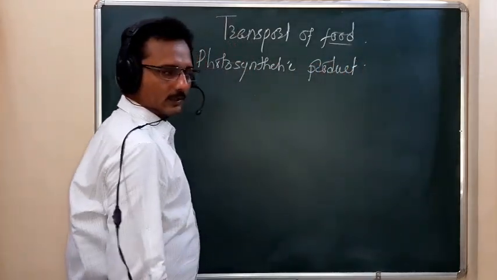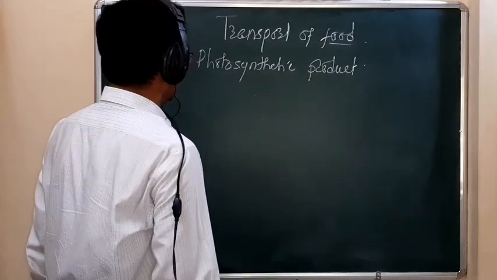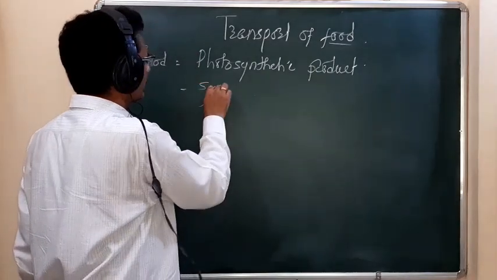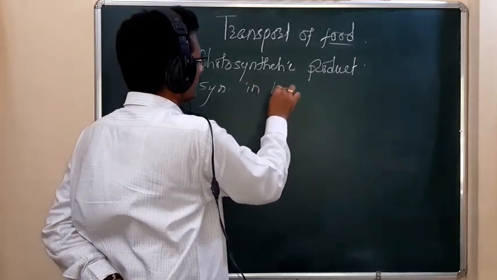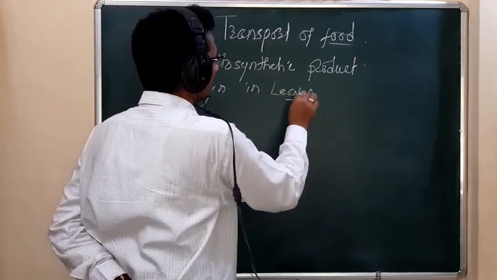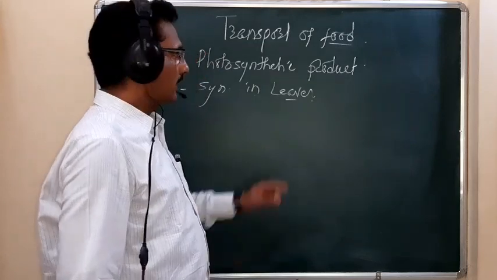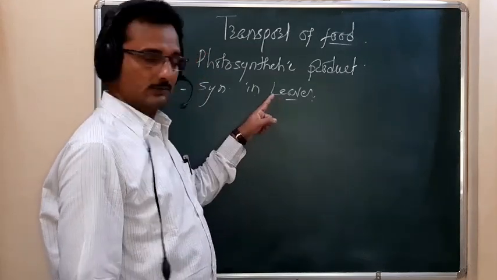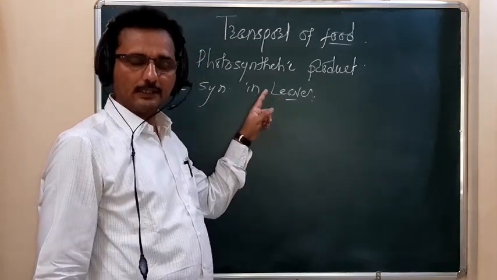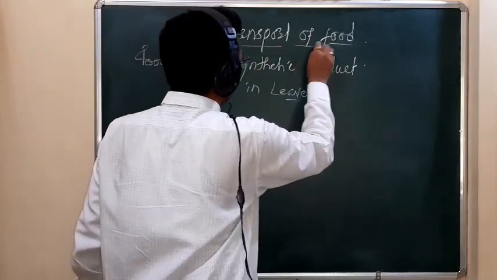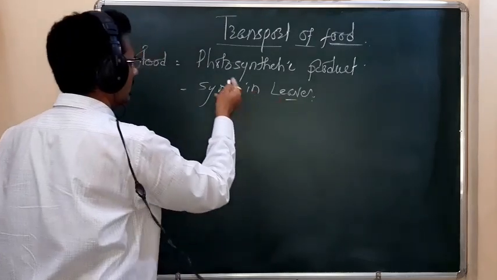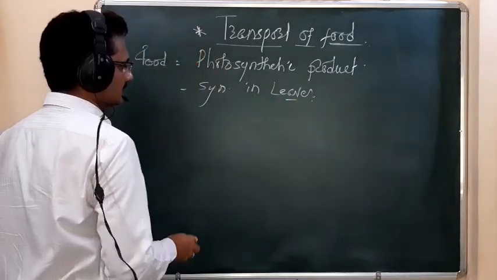Okay, photosynthetic product. So where is it synthesized? It is synthesized in leaves. So we are talking about the food which is synthesized in the leaf, which means we have to discuss the transport of food. The food which is synthesized inside the leaves.